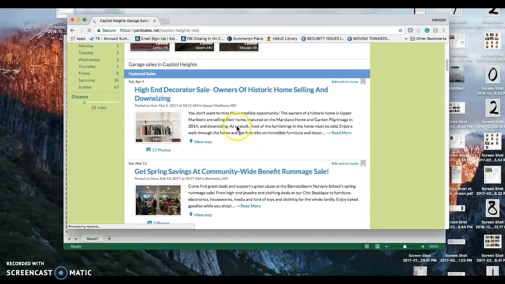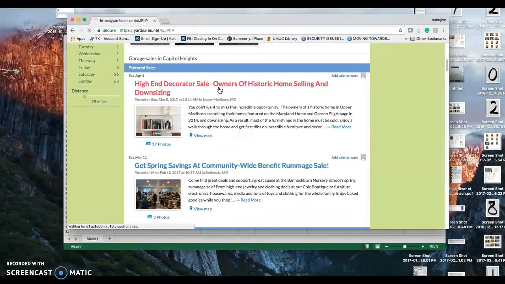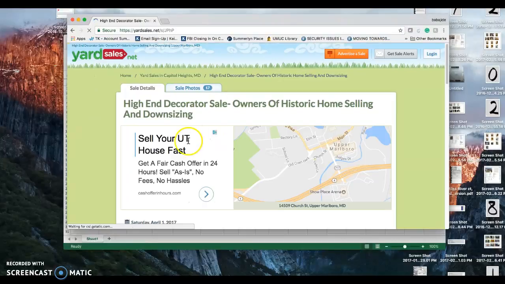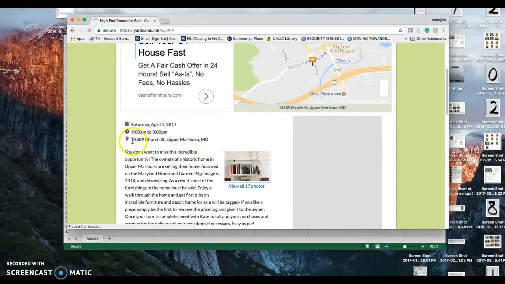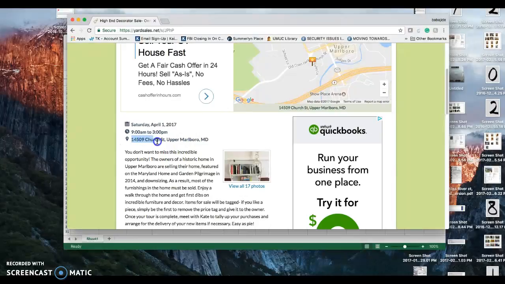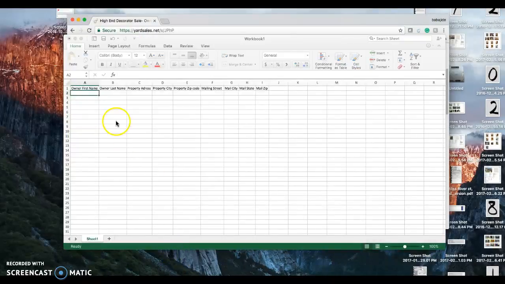Now on each one, you want to get the address. For this one, you click it, and it gives you the address as 14509 Church Street, Upper Marlboro, Maryland. You want to copy this and go to this Excel spreadsheet.